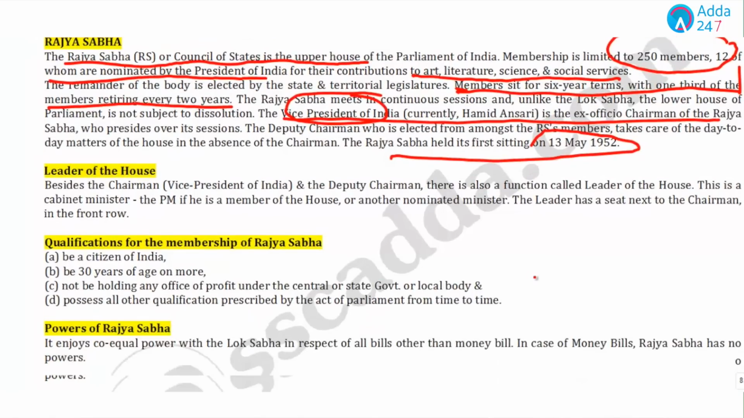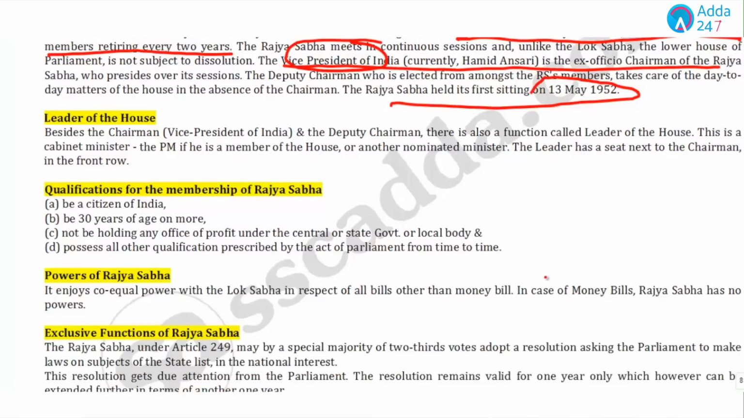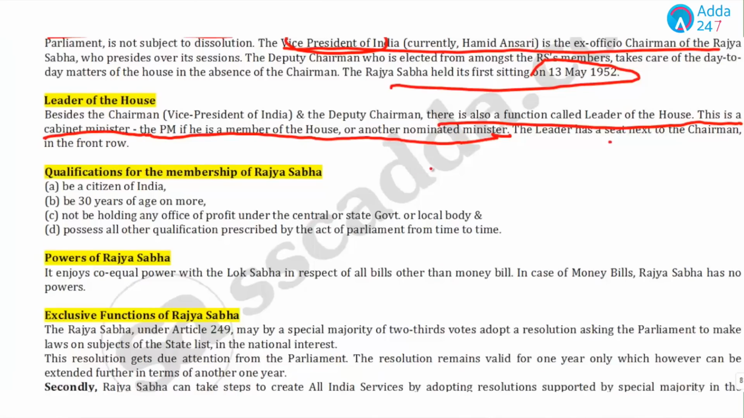Now, there is a provision of Leader of the House. Besides the Chairman and the Deputy Chairman, there's also a function called Leader of the House. This is a cabinet minister, that is the PM if he is a member of the House, or any other nominated minister. The Leader of the House in Rajya Sabha has a seat next to the chairman.